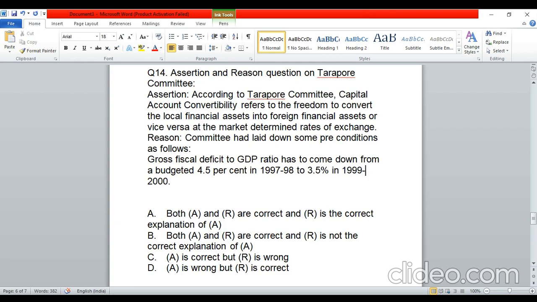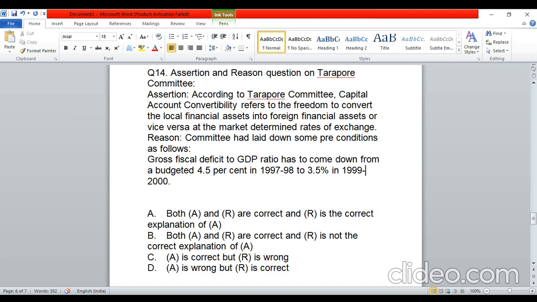So, as far as I can remember, the assertion was that according to Tarapore committee, capital account convertibility refers to the freedom to convert the local financial assets into foreign financial assets or vice versa at the market determined rates of exchange, and which is a true statement, guys.